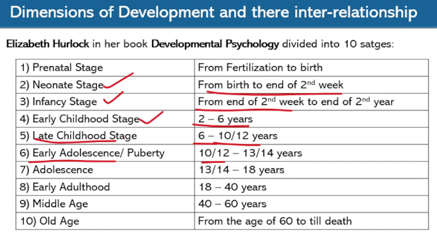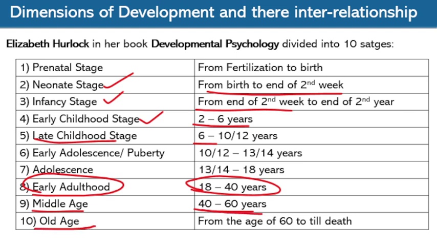Next, seventh one, adolescence. It is from 13 or 14 years to 18 years. Eighth one, early adulthood. It is from 18 to 40 years. Ninth one, middle age. It is from 40 to 60 years. Tenth one, old age. It is from the age of 60 till death.